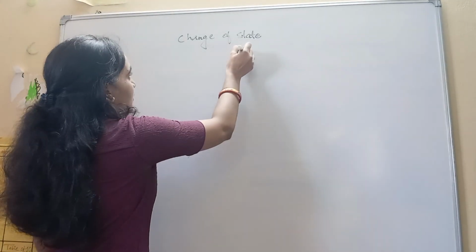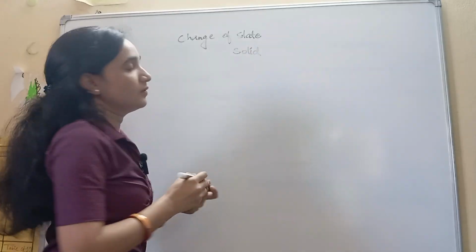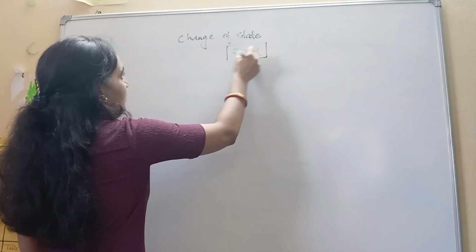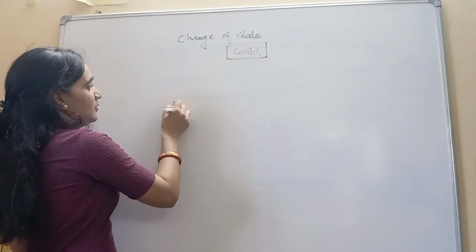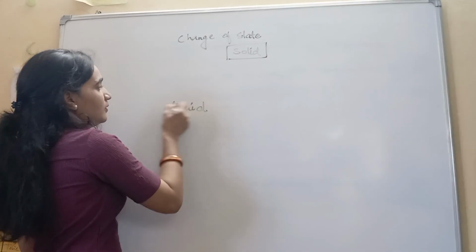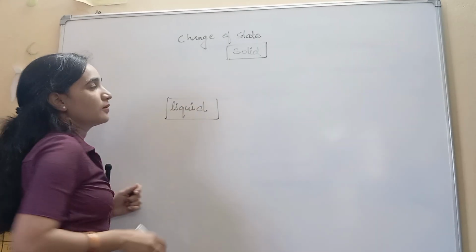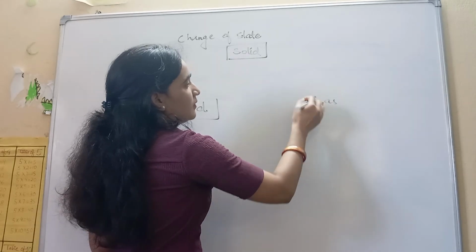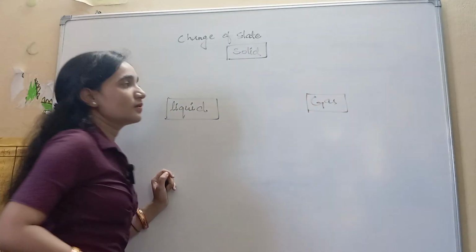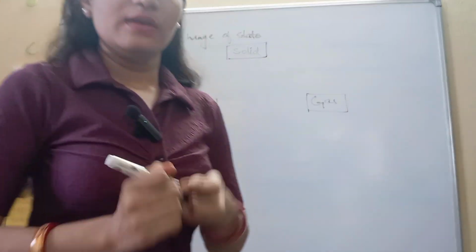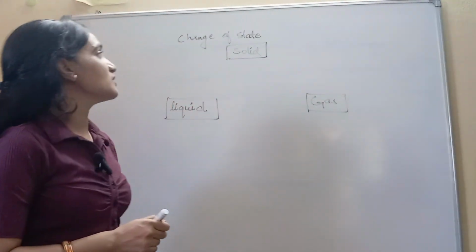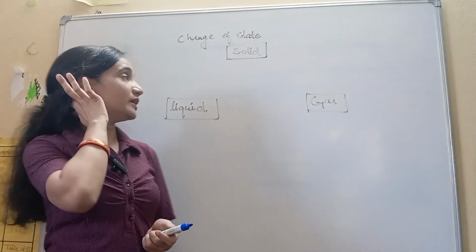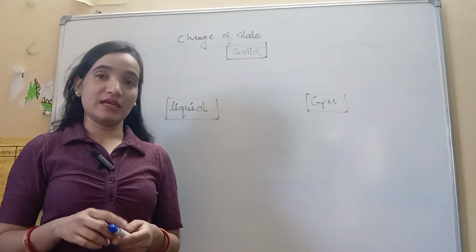One is solid, the other one is liquid, and the next one is gas. So when heat is provided to any of these substances, any of this matter, we can say, then the change of state takes place.